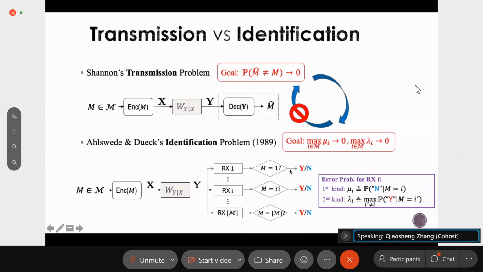Simultaneously with high probability. So it will be the case that some receiver thinks the message m equals 1, and some other receiver may think that the message equals i, so these receivers cannot reach a consensus, so that they cannot output a single m hat which equals m with high probability. That means this scheme cannot achieve the goal of the transmission problem. So basically, this is the difference between transmission and identification.